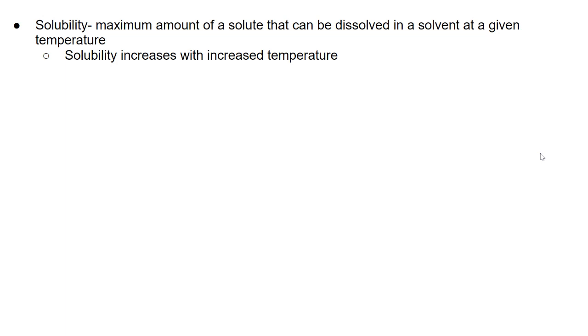When I was young, we made iced tea all the time, but in order to make the tea, you had to first boil the water to put the sugar in. The reason we had to boil the water to put the sugar in is the higher the temperature was, the more sugar you could dissolve into it. So my dad loves his, they call it Southern sweet tea. Southern sweet tea has a ton of sugar in it. When you heat it, we're able to get more sugar into it because the solubility has increased.